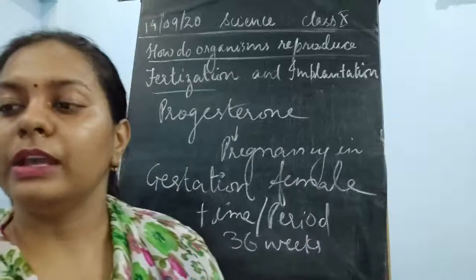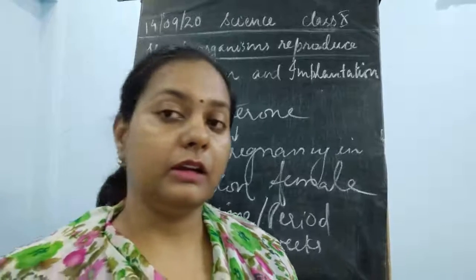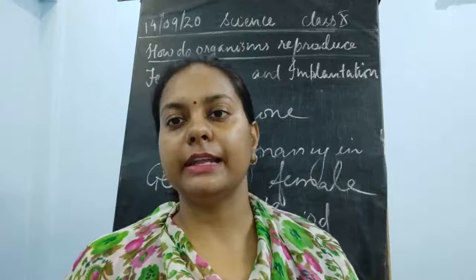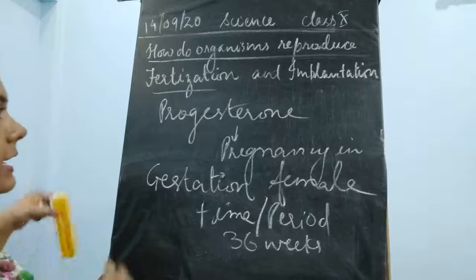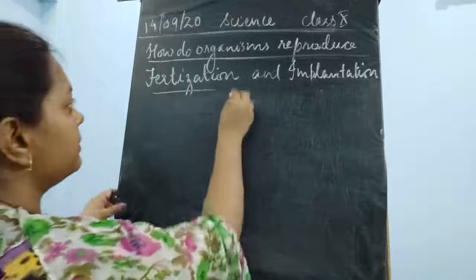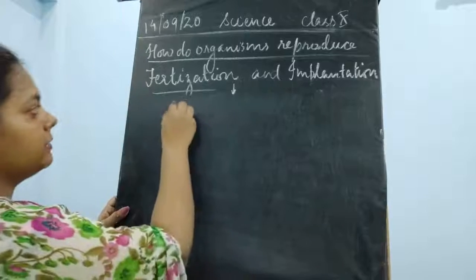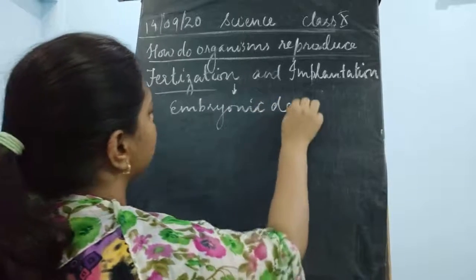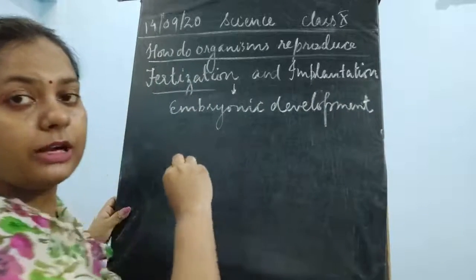Okay, now we can understand these things with the help of different terms. All these events are taking place during this gestation period of nine months in human beings. Now the next word which you need to understand is parturition. What is the next step after implantation? This was first fertilization, then implantation. After implantation, embryonic development takes place.